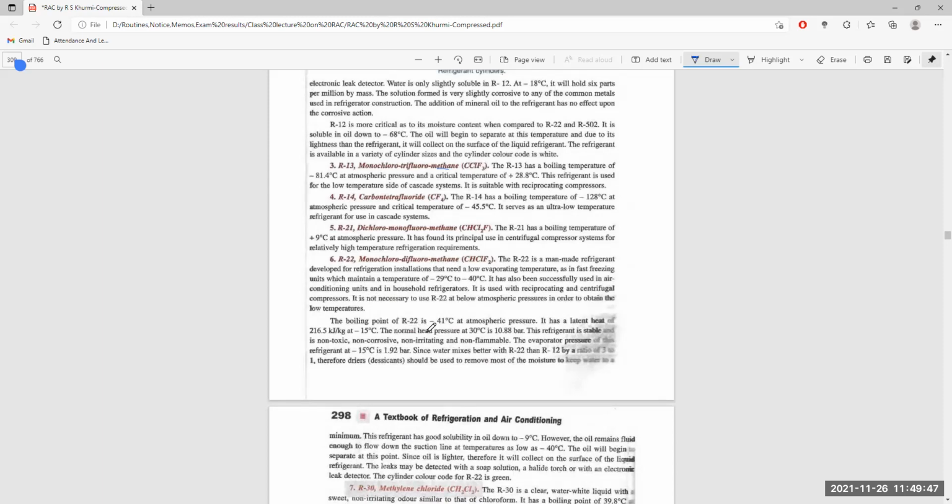The boiling point of R22 is minus 40 degrees centigrade at atmospheric pressure. At minus 50 degrees centigrade the latent heat is 12.6, and its normal head pressure at 30 degrees centigrade is 12 bars.